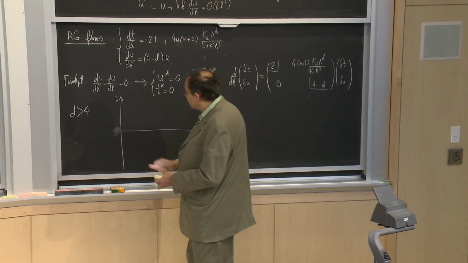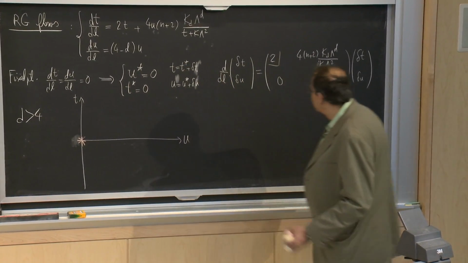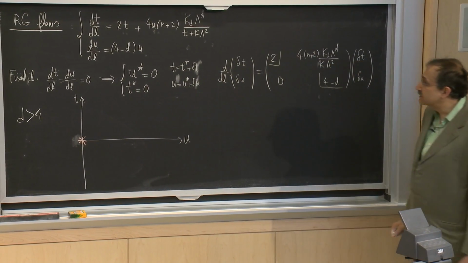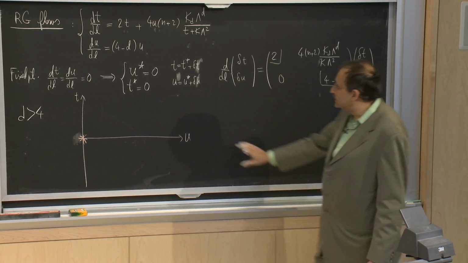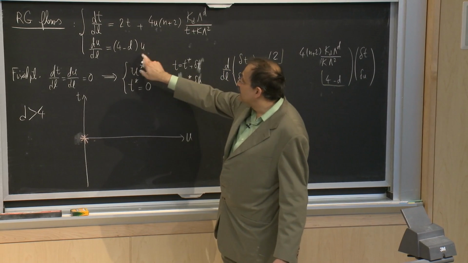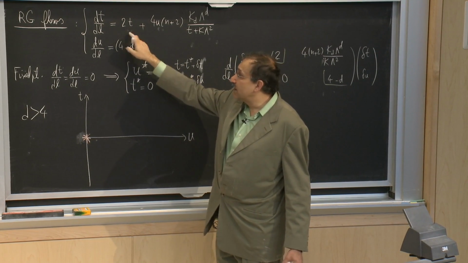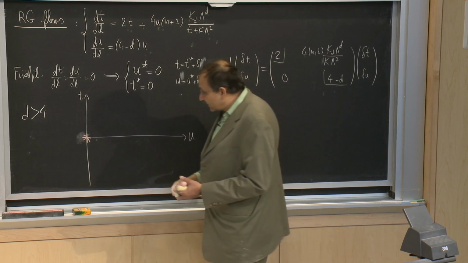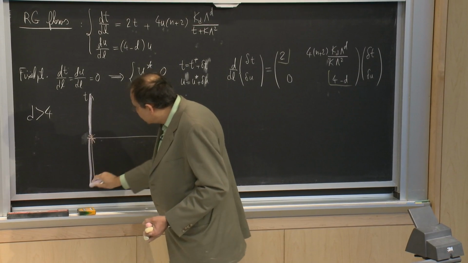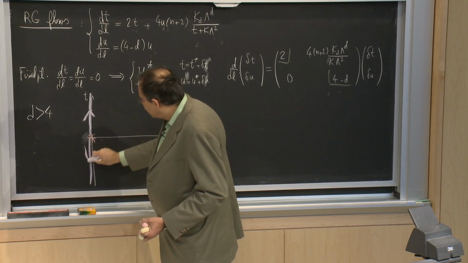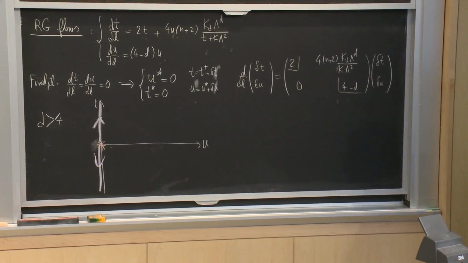My fixed point occurs at 0, 0. And then one simple thing is that if u is 0, it will stay 0, and then dt by dl is 2t. So I know that I always have an eigendirection that is along the t and is flowing away with a velocity of 2, if you like.